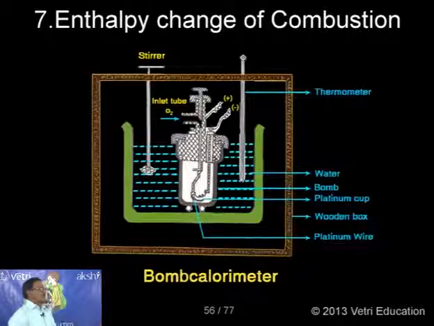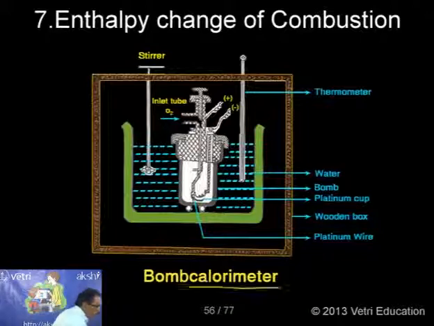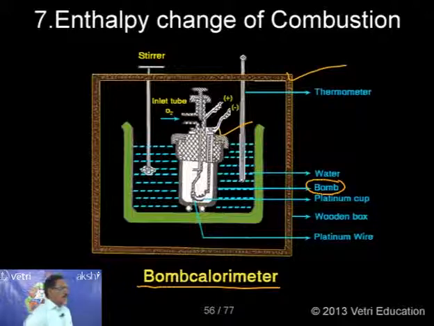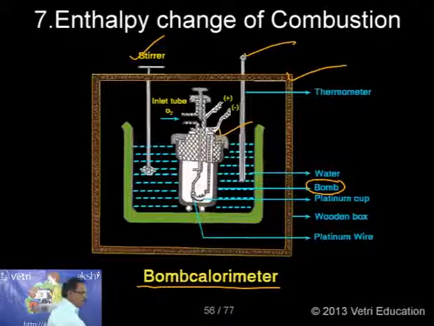Okay, let me go forward. Further information: what you are now seeing is the apparatus used to measure the enthalpy change of combustion. That is called a bomb calorimeter. Can you follow? What is inside, we call the bomb. The entire vessel we call the bomb. It is placed inside a wooden box. We have a thermometer here and a stirrer here. Inside, a platinum wire is connected, and there is also a platinum cup inside. And outside it is covered by water. This is the bomb calorimeter apparatus.